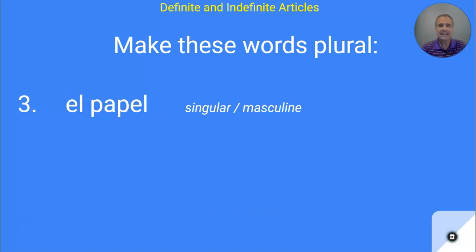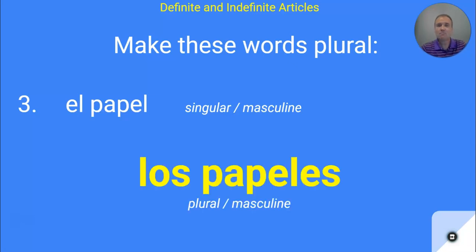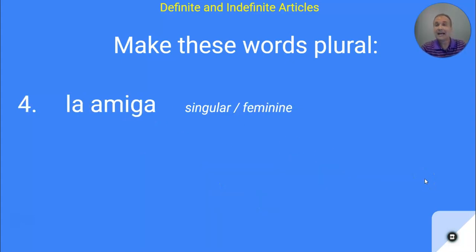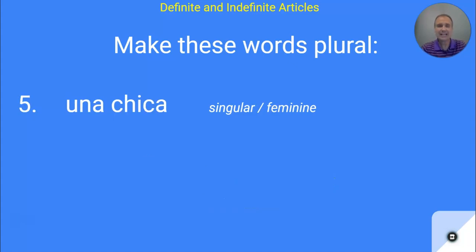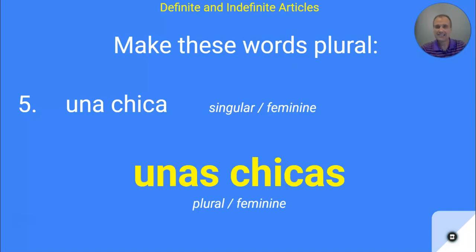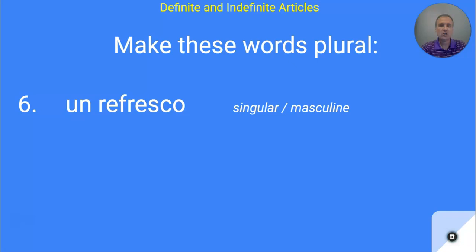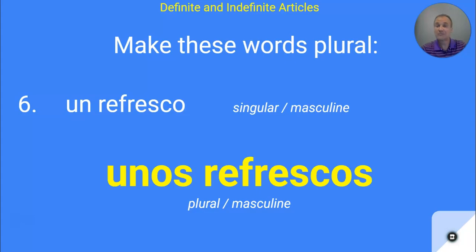See? El papel. Singular and masculine. How do I make it plural? El papel is the paper. So to say the papers, los papeles. It ends in a consonant, so I have to add the ES to it. La amiga. Singular and feminine. How do I make that plural? Las amigas. All right? Una chica. Singular and feminine. So how do I make that plural? Unas chicas. And let's try one more. Un refresco. How do I make that plural? Unos refrescos. All right, so that's how I can change it from singular to plural.